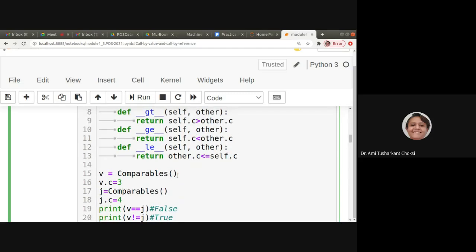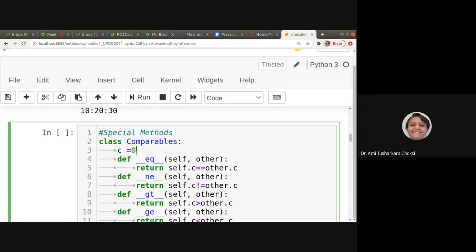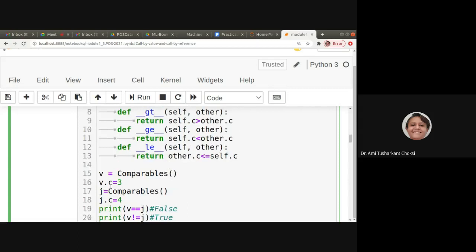V is equal to Comparables, that is we are making the object of class Comparables, then V.c is equal to 3. The initialization of this variable was already there, that was c is equal to 0. Now we are changing the value of it, that is V.c is equal to 3. Now one more object we are making, J, of Comparables. J.c is equal to 4.